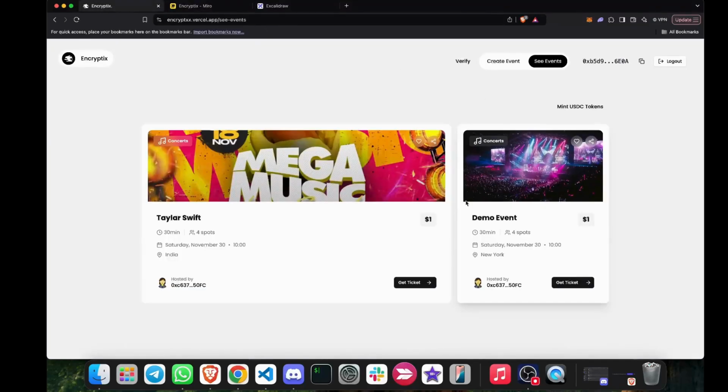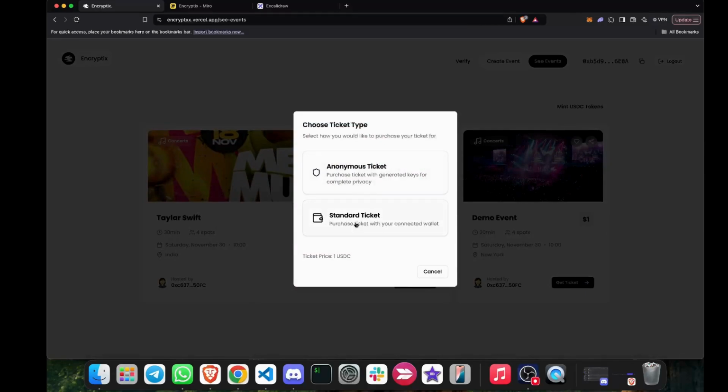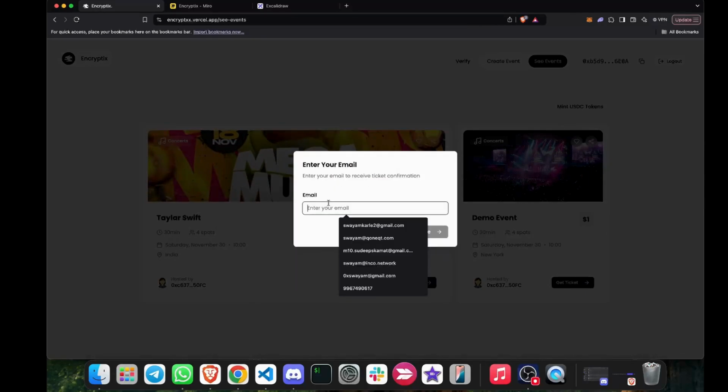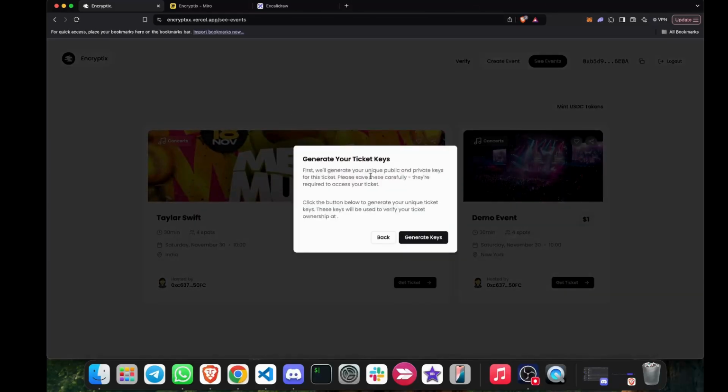Let's see. So I will buy a ticket over here. If you are a new user, as you know, for buying tickets, for spending this $1, we need some kind of USDC. If you don't have USDC, you can click over here, but we can just directly go and get the ticket. I'm going to show that in the standard ticket you just need to show your Gmail, which will use your wallet itself. But if you want to join as an anon user, you will click on anonymous ticket, which will create a public key private key pair for you to access your ticket. You don't even need to store this ticket, you can just have a QR code, it will work for you.